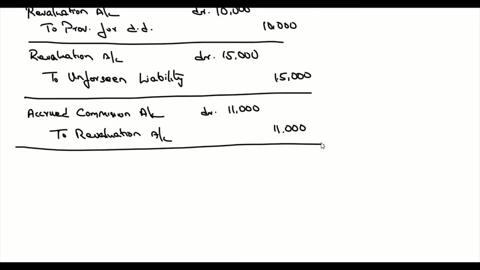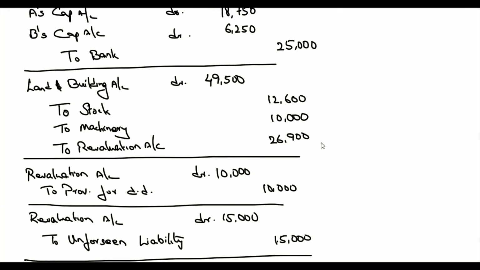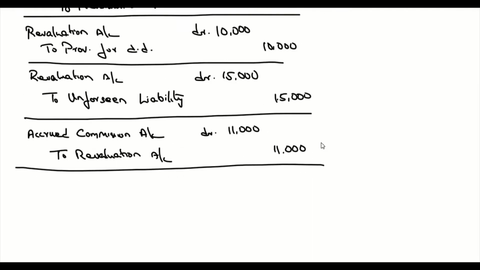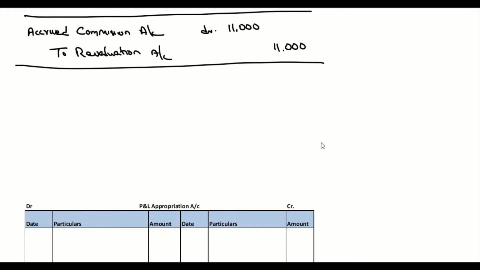Now we have to pass one more journal entry, that is the revaluation account balance to be transferred to partners' capital account. We can pass this journal entry after preparing the revaluation account. So leave some space for your journal. So let's prepare the revaluation account now.